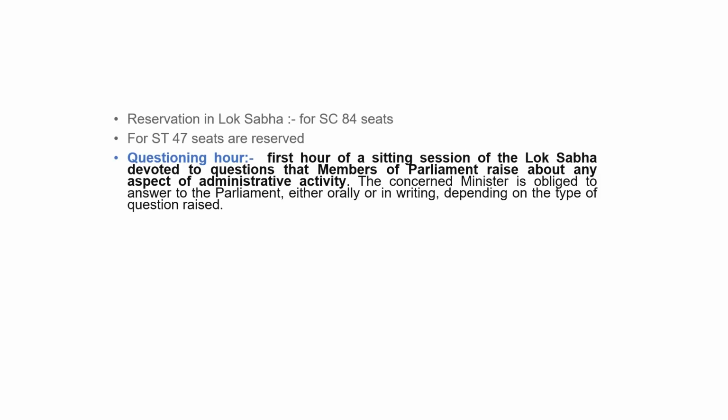Next, reservation in Lok Sabha. Lok Sabha provides reservation for SC and ST. In Lok Sabha, 84 seats are reserved for scheduled castes and 47 seats are reserved for scheduled tribes. So there are 84 seats for SC and 47 seats reserved for ST in the Lok Sabha.